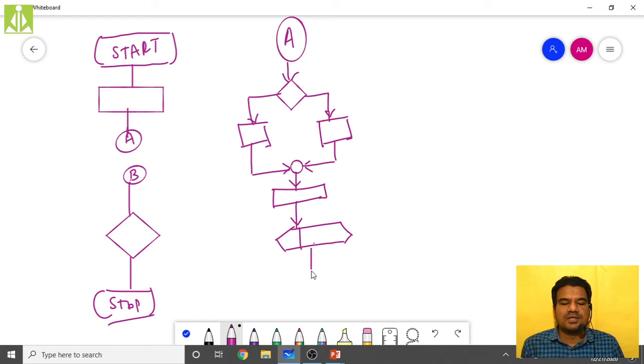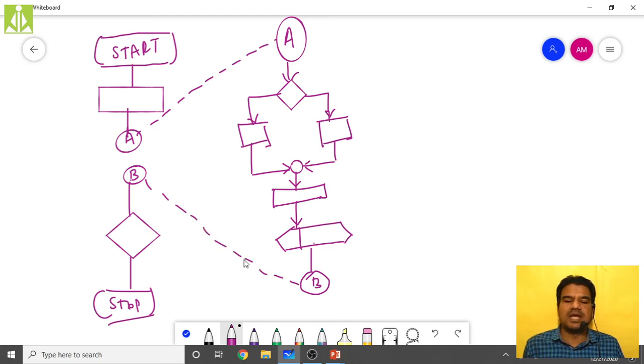So like this. Again, to stop, to end, I have to put B over here. Because this complete logic is very complex, I cannot fit it over here. So when I was drawing my main flowchart, I simply skipped that part. Now I'm showing that same part with the help of a separate flowchart with the connector A as the starting point and connector B as the end point.